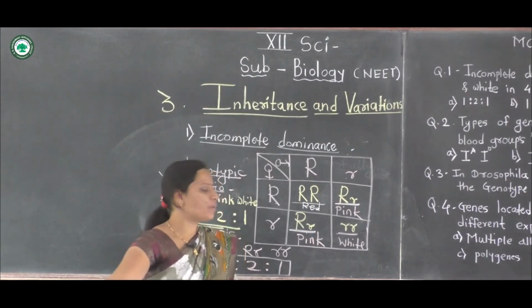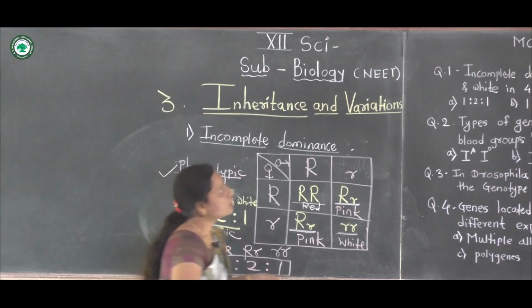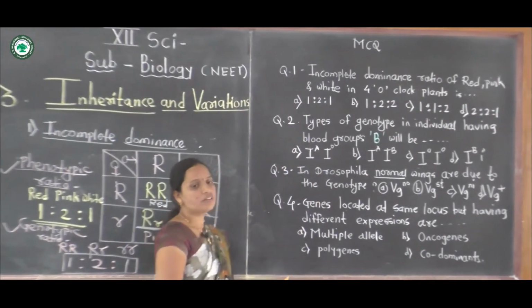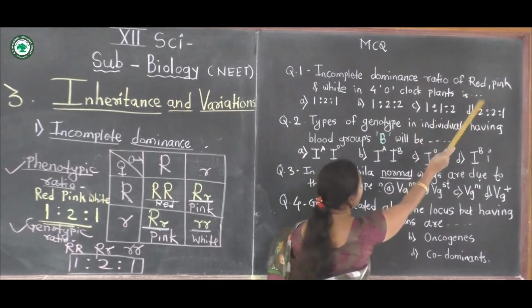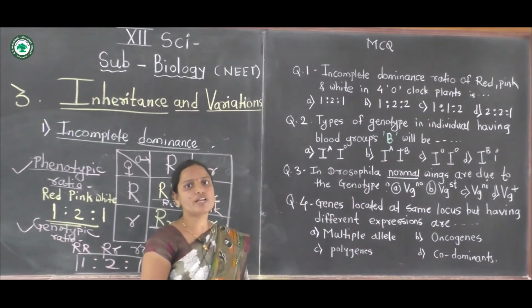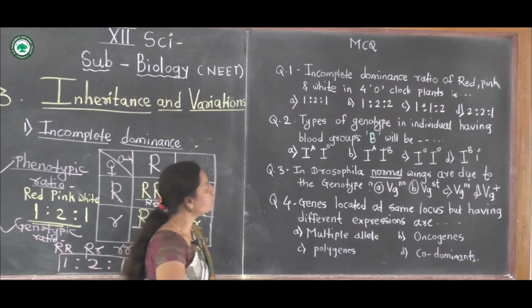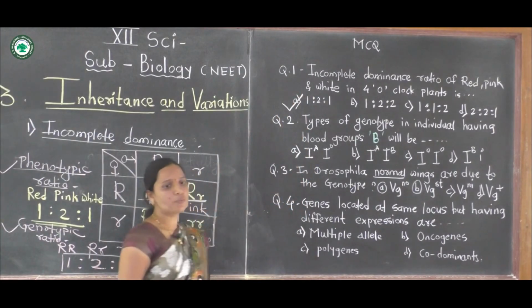For example, a question may be asked on incomplete dominance: the ratio of red, pink and white in 4 o'clock plants. The ratio will be 1:2:1.